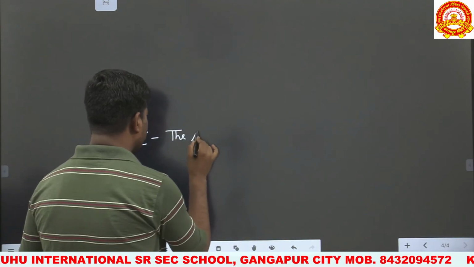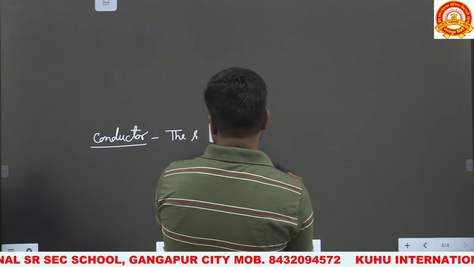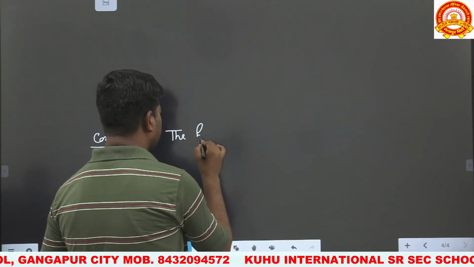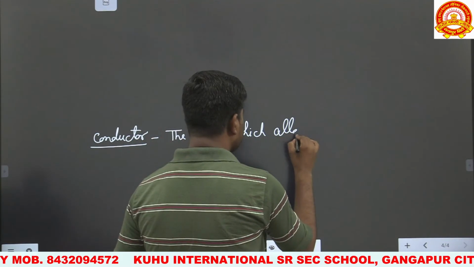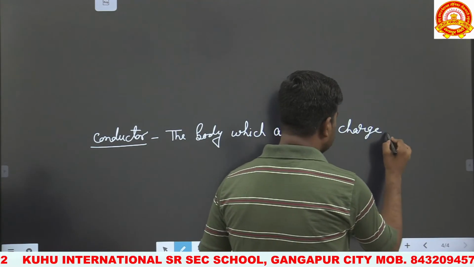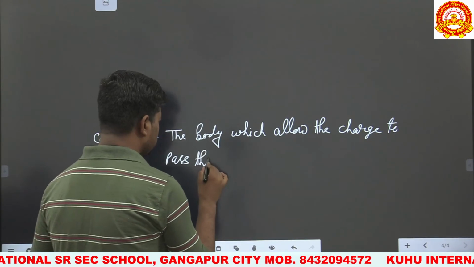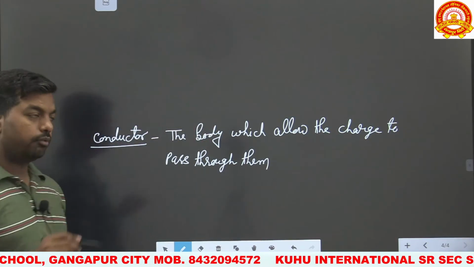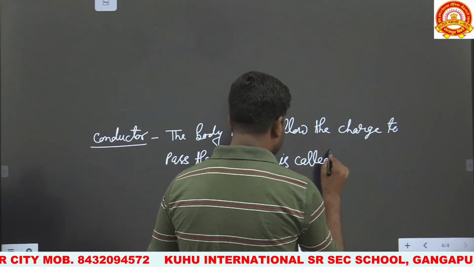The body which allows the charge to pass through them is called a conductor.